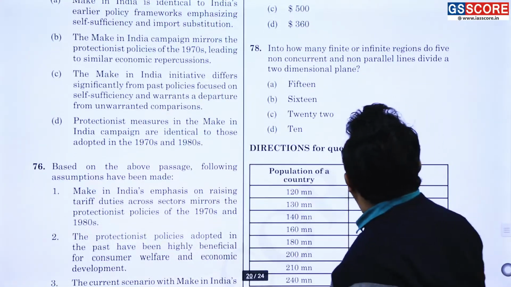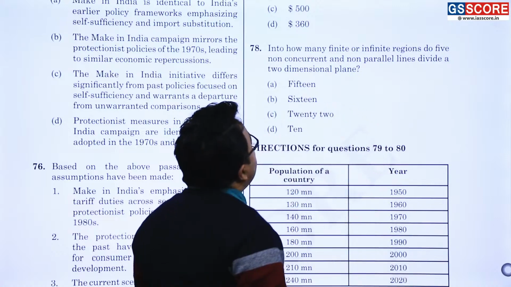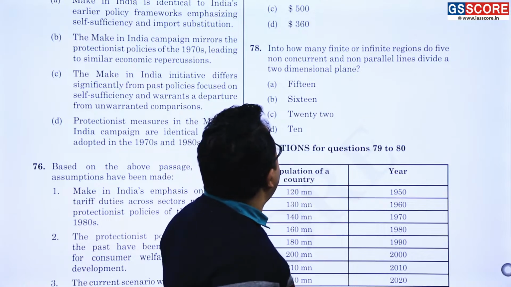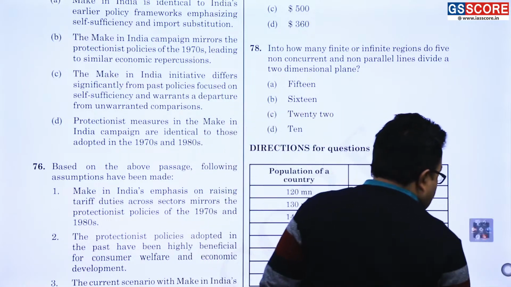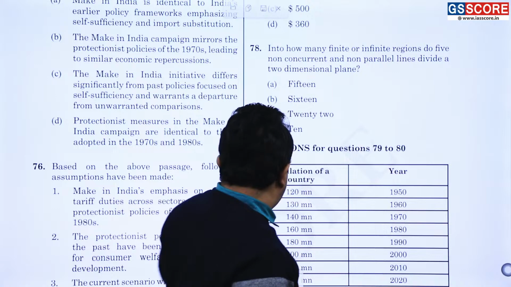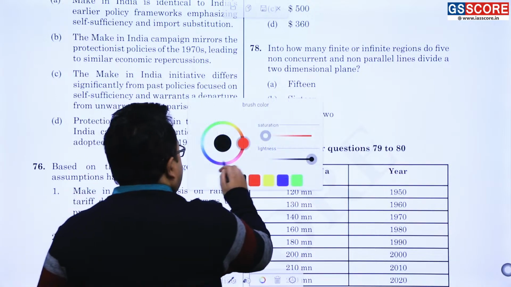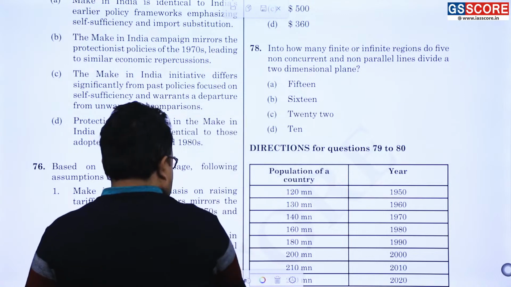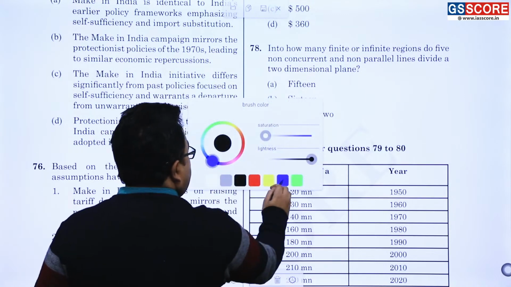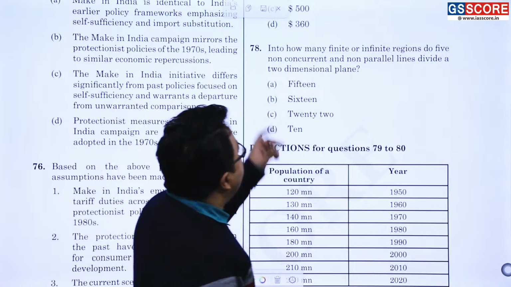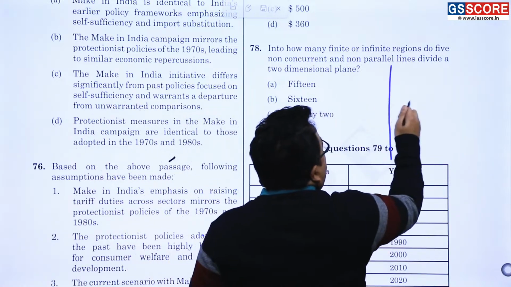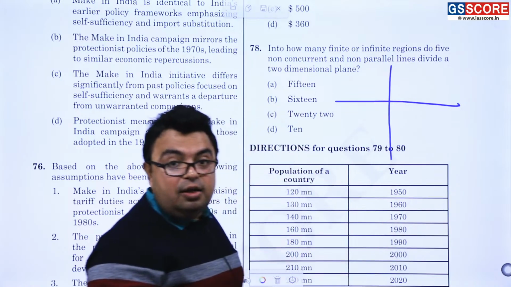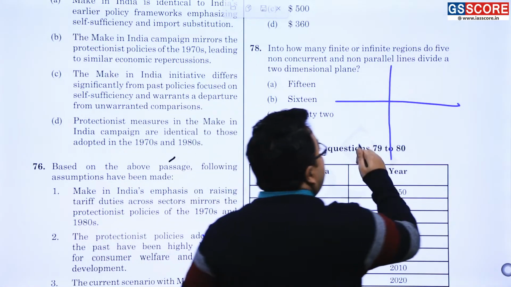Into how many finite or infinite regions do 5 non-concurrent and non-parallel lines divide a two-dimensional plane? All right. Understand the importance of this question. Now see, one line divides the plane into two regions. Two lines have to be non-parallel and non-concurrent. The third line has to go from here.